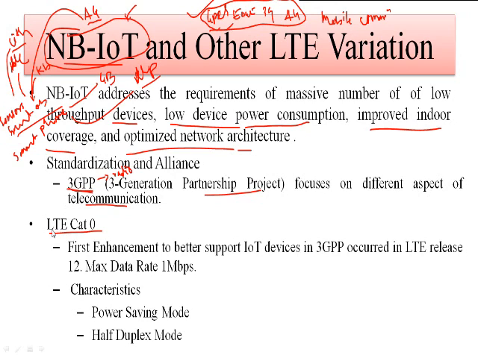So LTE Cat 0 is nothing but again the first enhancement to better support the IoT devices in the 3GPP. It occurred in the LTE Release 12. So LTE Cat 0 is nothing but the LTE Release 12 that is implemented by the 3GPP, and that is going to support the low end devices. Okay, and it can have the maximum data transfer rate of 1 Mbps.